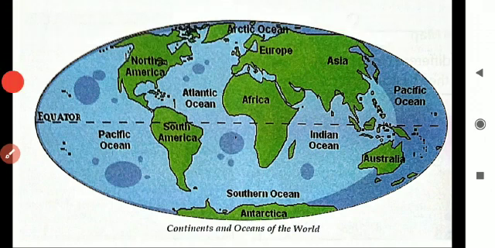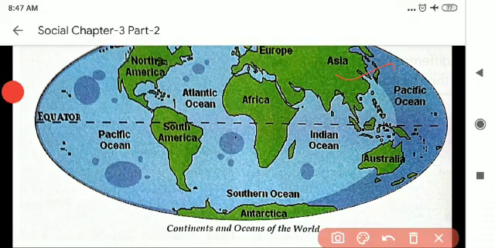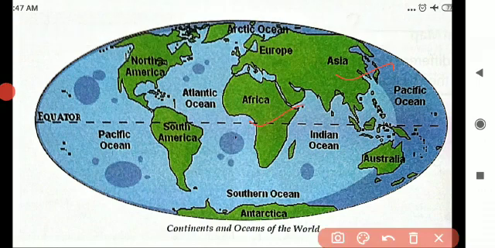Yes, here this is our world map. Here you can see the continents and oceans. What are the continents I told you, children? Asia, Africa, then Antarctica, Australia, Europe, North America and South America. How many of them are here? Count it. 1, 2, 3, 4, 5, 6 and 7.